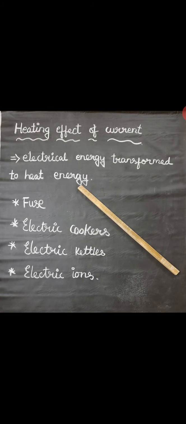current. The heating effect of current means when an electric current is passing through a conductor, there is considerable friction. In that place there will be friction between the moving electrons and the molecules of the conductor. During this process, the electrical energy is transformed into heat energy. This is known as the heating effect of electric current.